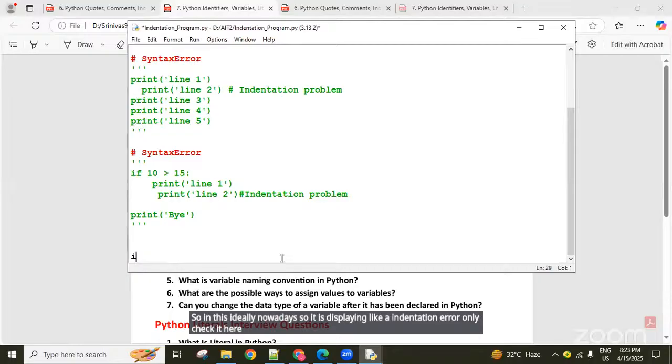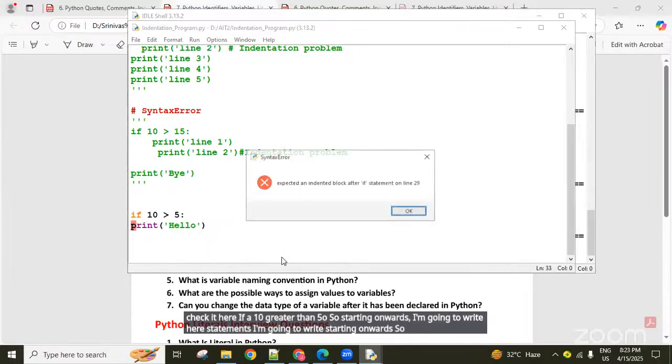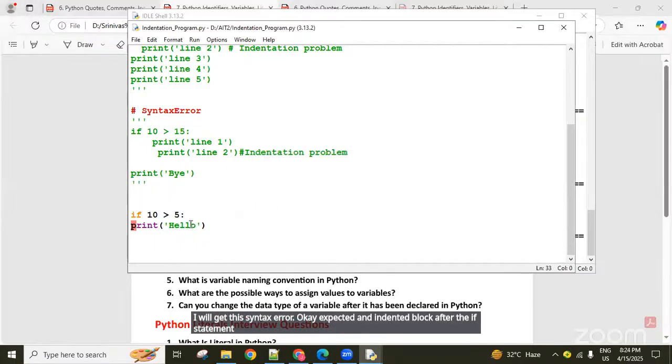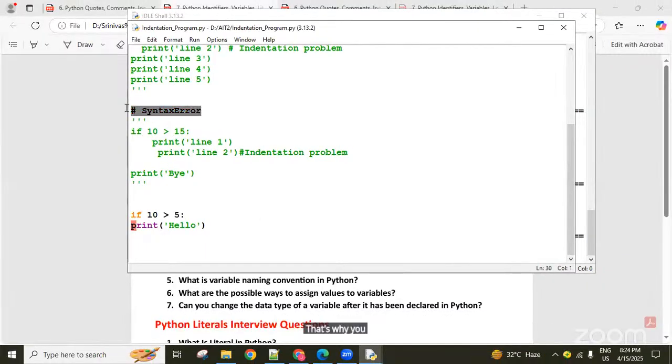If 10 greater than 5, I'm going to write the statements starting from the beginning. If I execute this, I will get this syntax error: expected an indented block after the if statement. An indented block is expected, but you are not maintaining any space here. That's why you get this syntax error.